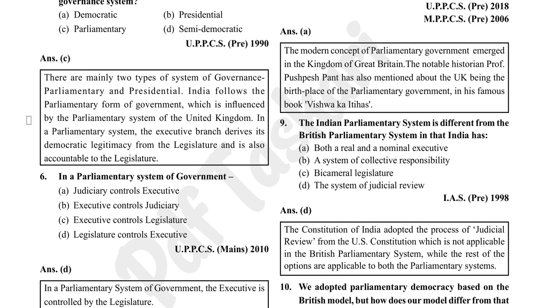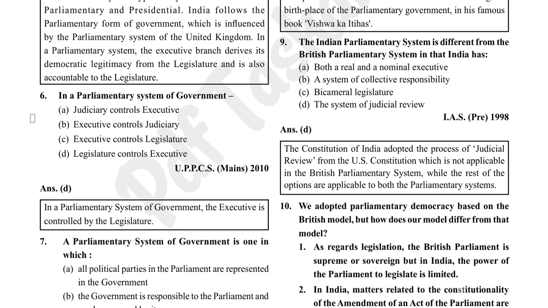There are mainly two types of system of governance: parliamentary and presidential. India follows a parliamentary form of government which is influenced by the parliamentary system of United Kingdom. In a parliamentary system, the executive branch derives its democratic legitimacy from the legislature and is also accountable to the legislature. In the parliamentary system of government, the legislature controls the executive.